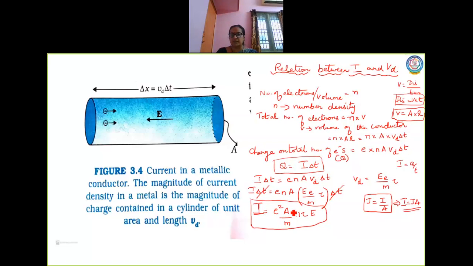This is A, and the remaining term will be J. So I is equal to J into A, where J is E square N tau E by M. I'm just relating everything, nothing complicated here.